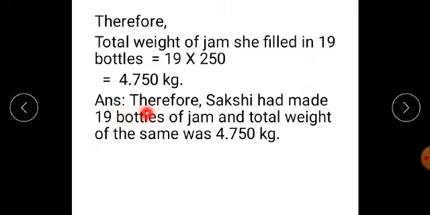Therefore, the final answer: Sakshi had made 19 bottles of jam and the total weight of the same was 4.750 kg.